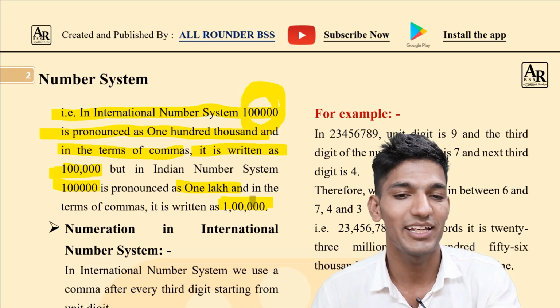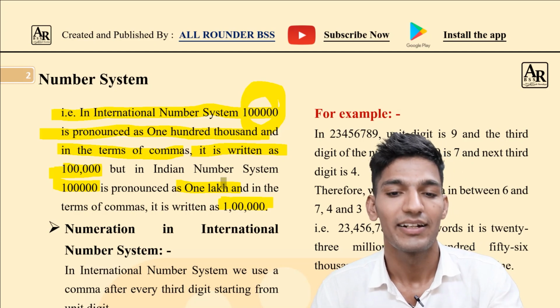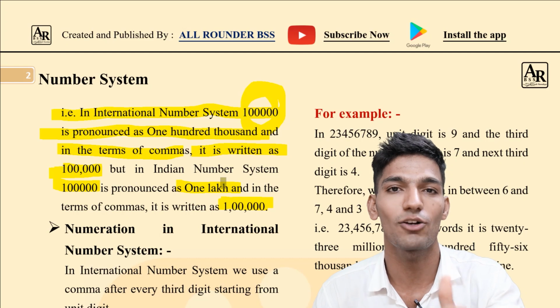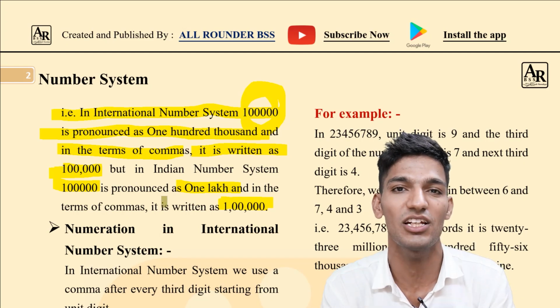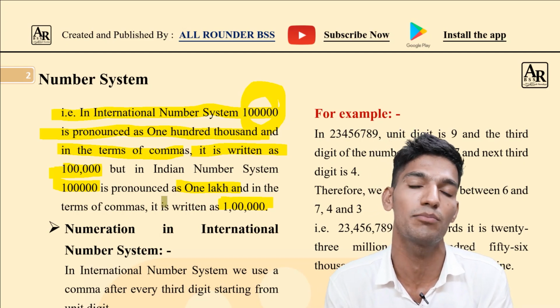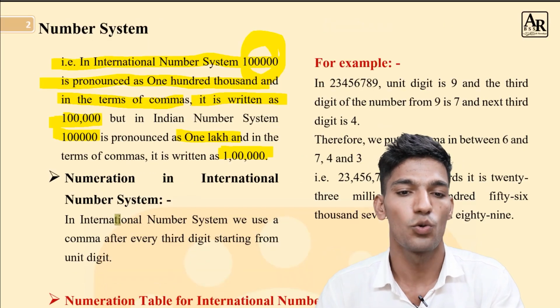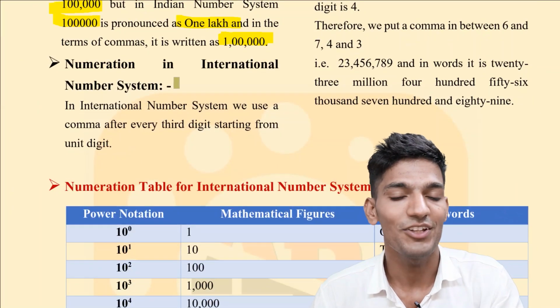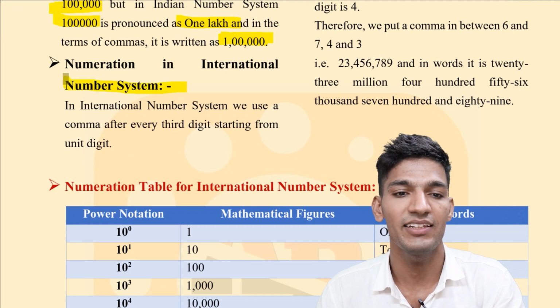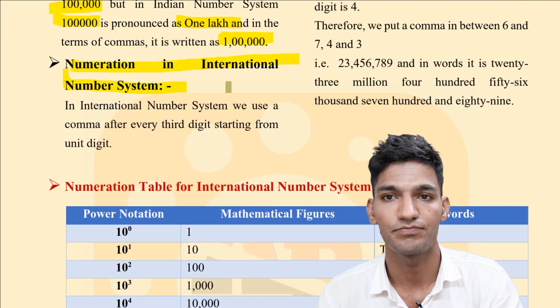So there is a change. We will discuss more about the commas, because there are some rules to use commas in both number systems. First we are going to discuss numeration in the international number system.